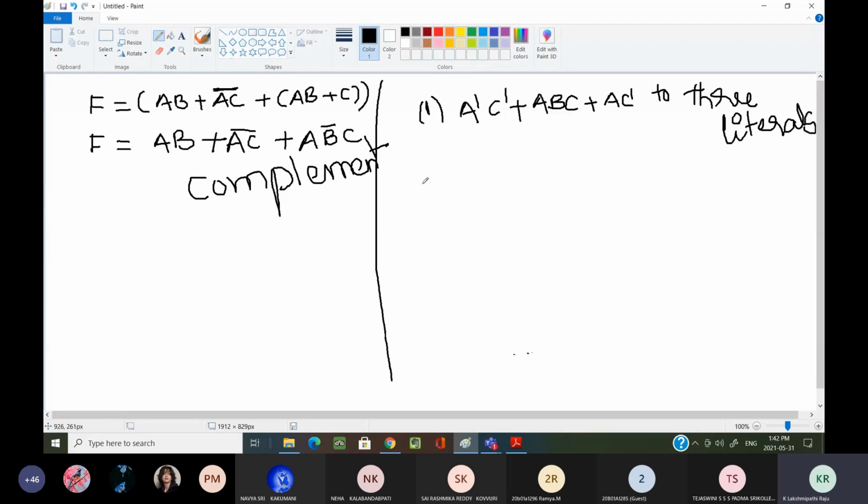Note down the first problems. Simplify the following Boolean functions to two, three literals.